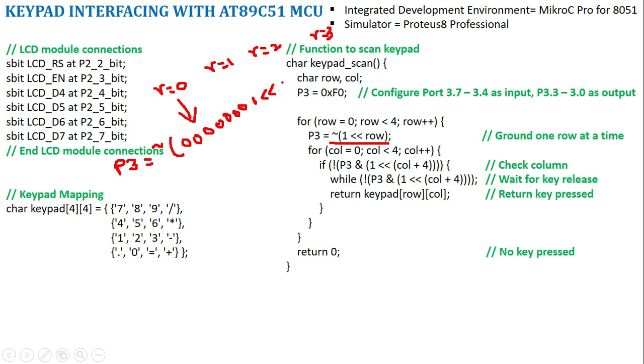Row value is 0 in the sense no shift, right. So this is the value, and on this value I am going to do a NOT operation. So what will happen to port 3? It will be 1 1 1 1 1 1 1 0. This is for row equal to 0, right.